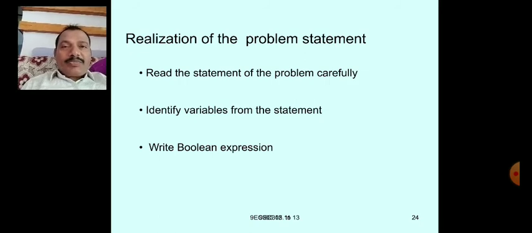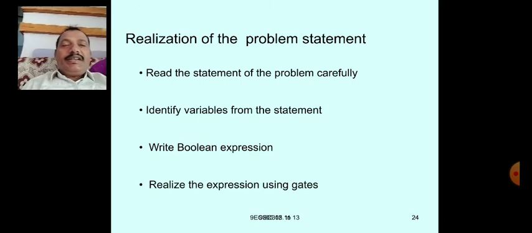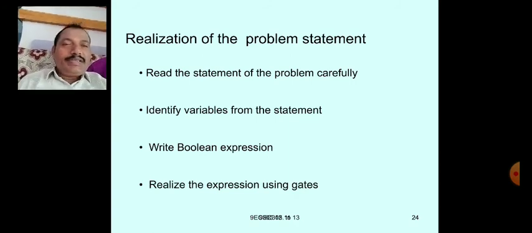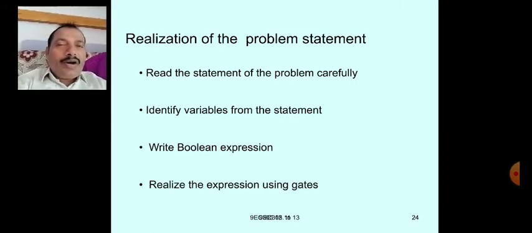Write the Boolean expression and realize, that is, implement the expression using basic gates or other universal gates. So these are the steps we have to follow to realize a problem statement.